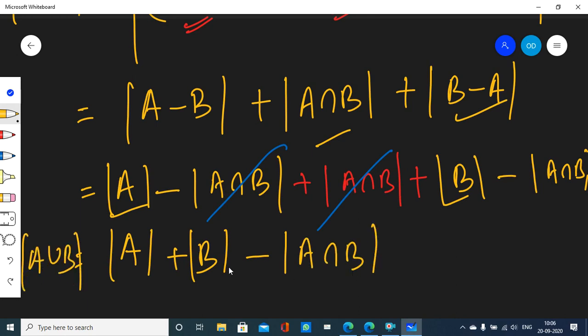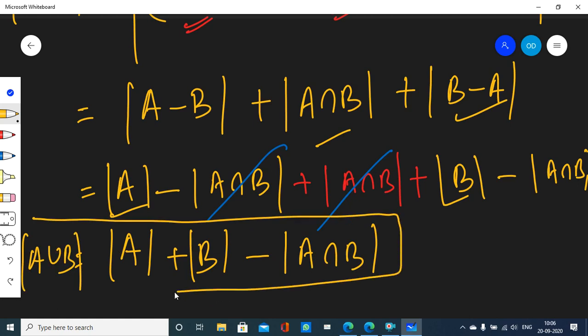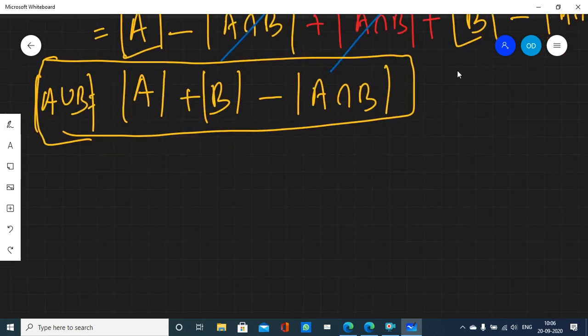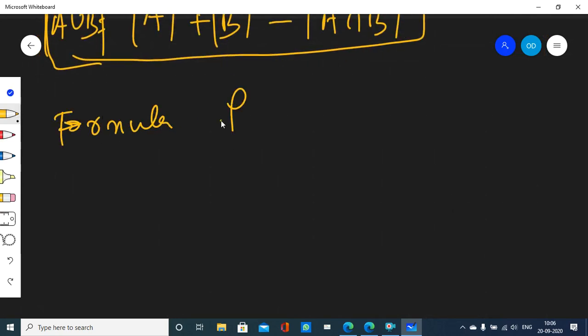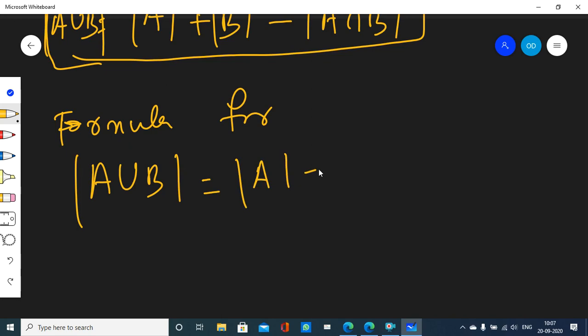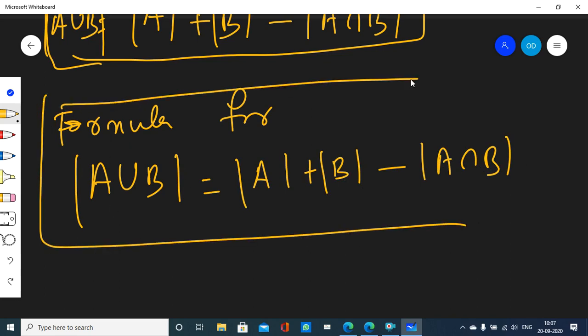This is the formula for cardinality of A union B. So remember, the formula for cardinality of A union B is equal to cardinality of A plus cardinality of B minus cardinality of A intersection B. Are we clear?